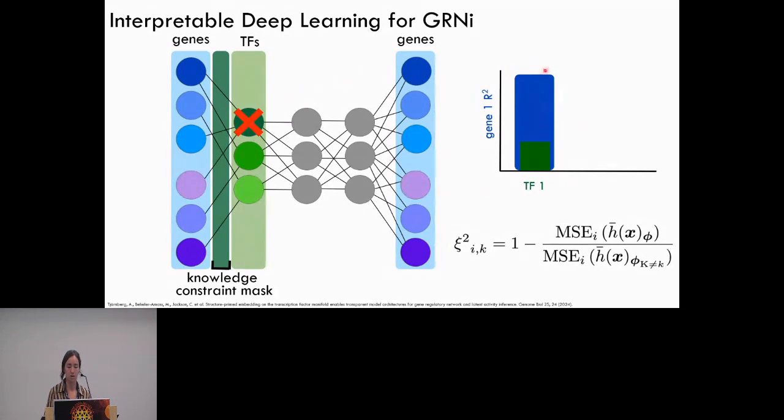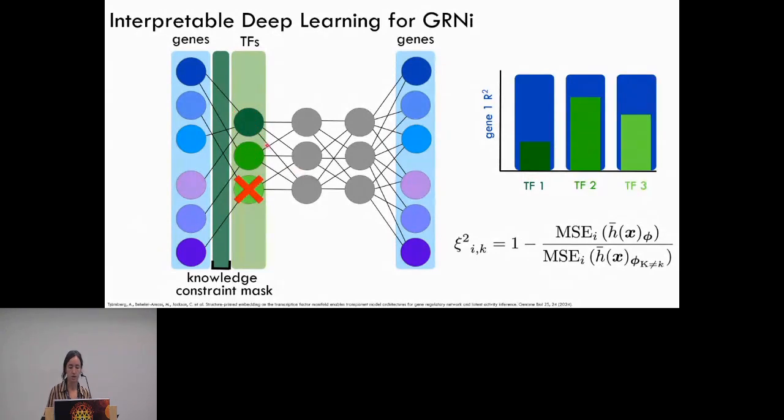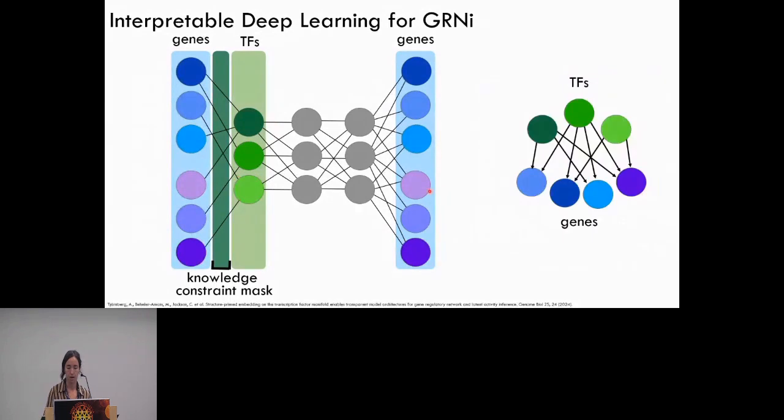So this blue here is the original R squared for this gene. When we remove this node here, we see that the predictive capability of this model for this gene decreases. And so we can do this across all transcription factors and use this to rank the importance of how much a feature, or this transcription factor, is regulating this gene. And then finally, we can use this ranking to uncover which transcription factors are regulating which genes, which is our gene regulatory network.